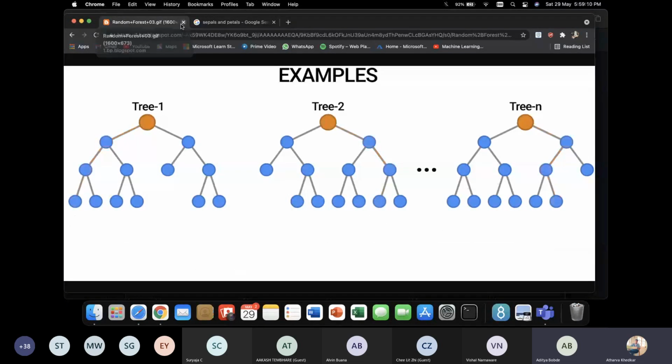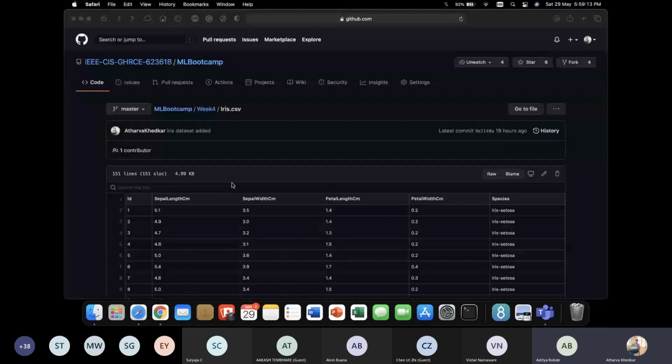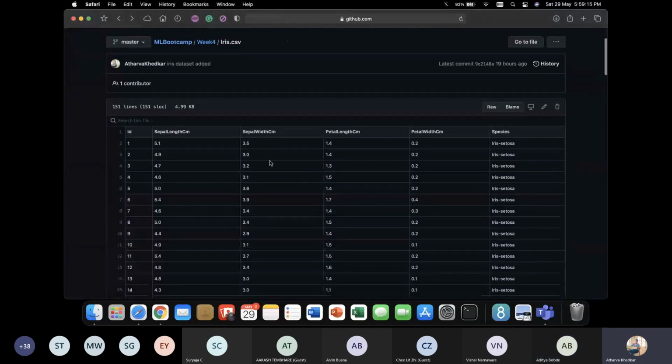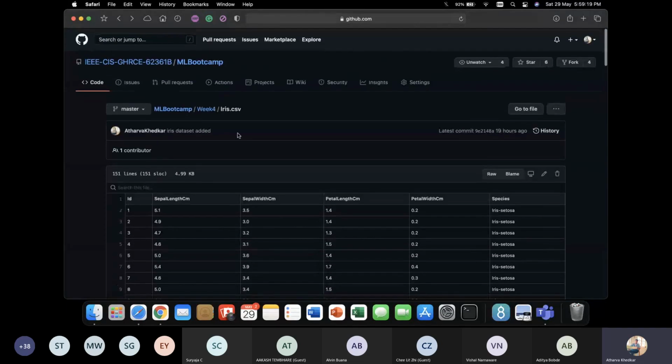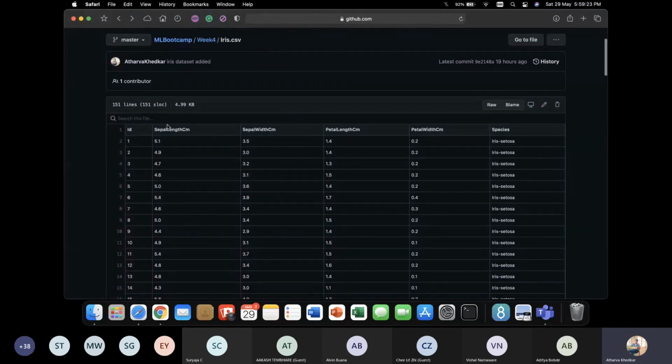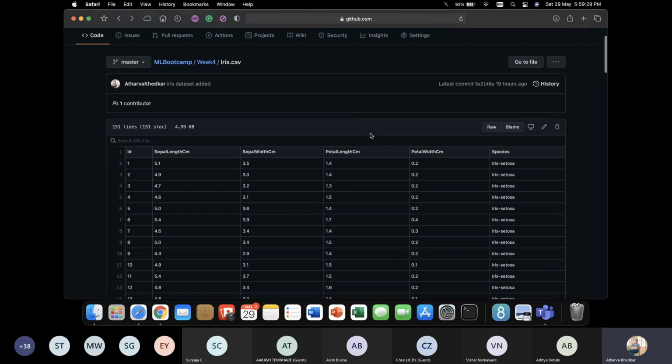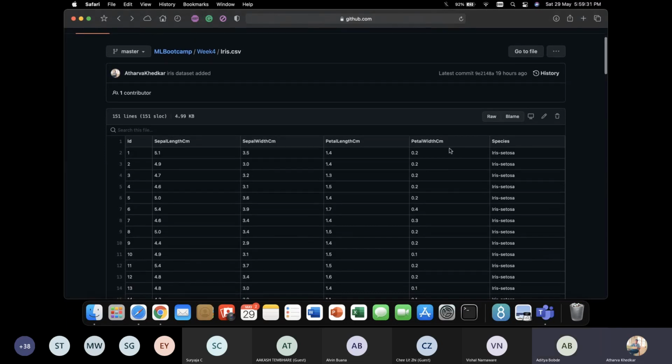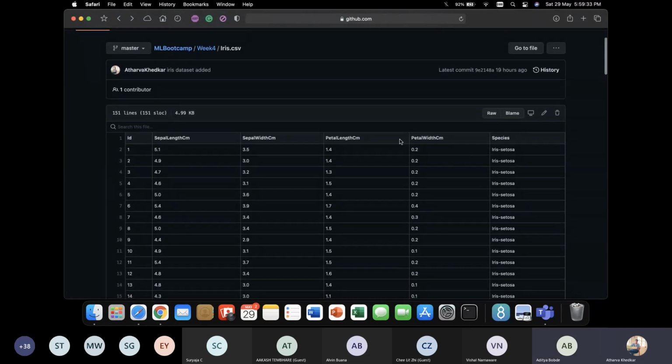Easy as that. So today what we are working on, first of all, I hate biology, okay, but still we are doing this. The data set we have is the famous iris data set, and it contains the sepal length, sepal width, petal length, and petal width of iris, and according to that we are predicting the species of the flower.